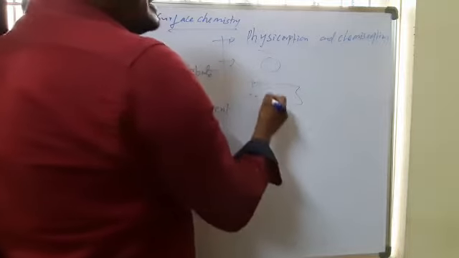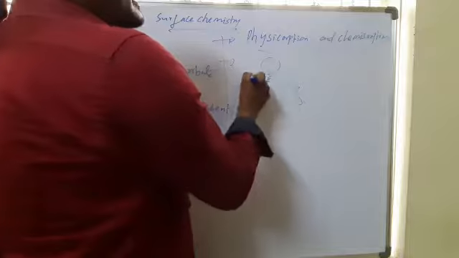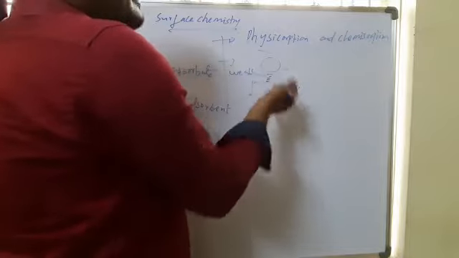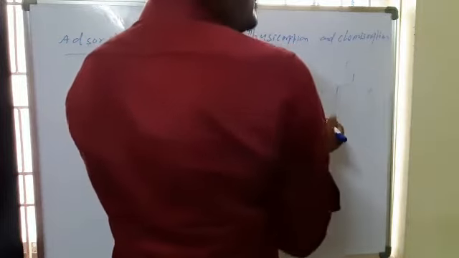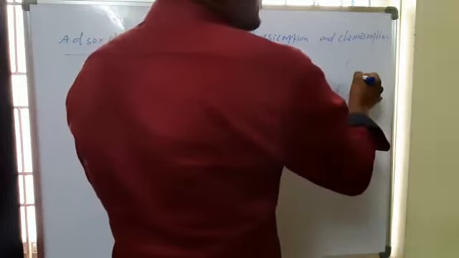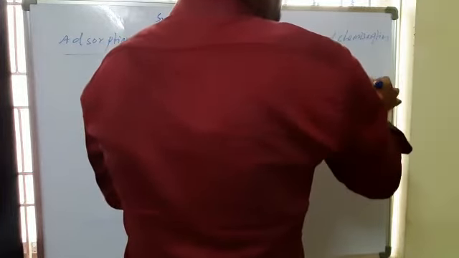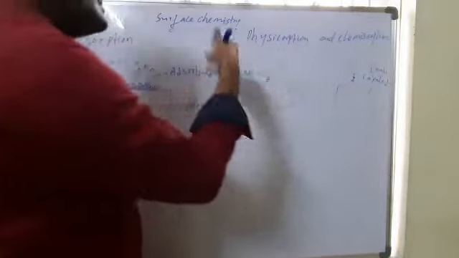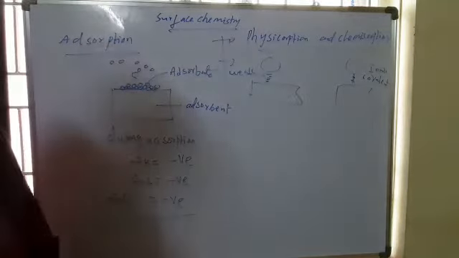This is the adsorbent, this is the adsorbate, and weak van der Waals forces are present. But in the case of chemisorption, covalent or ionic bonds are formed. So that is a real chemical reaction that can occur. Physisorption is just the weak attractive forces.